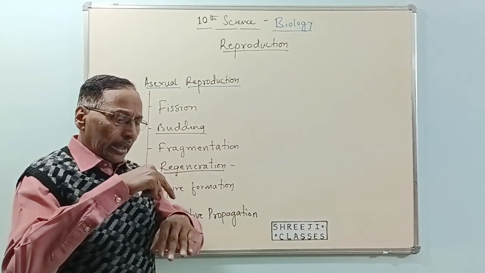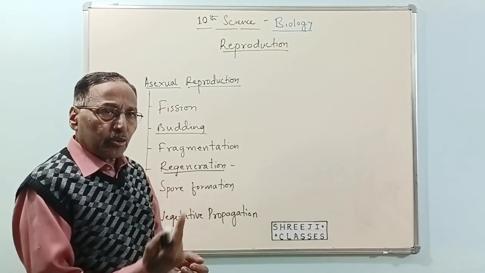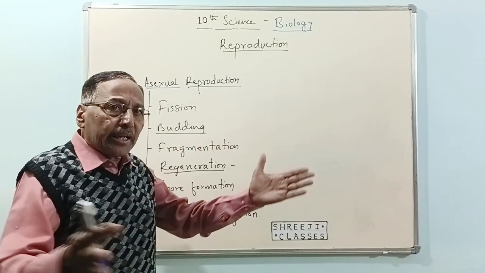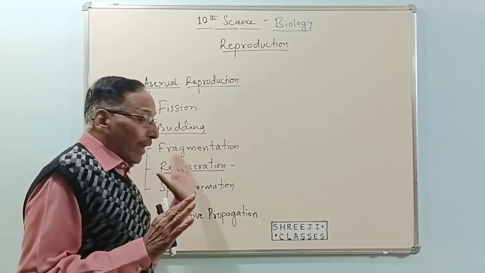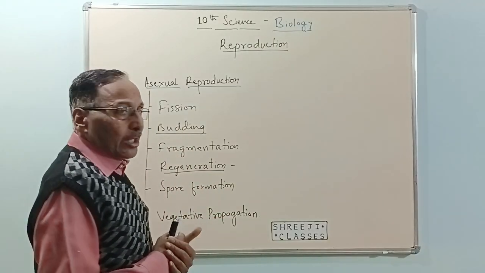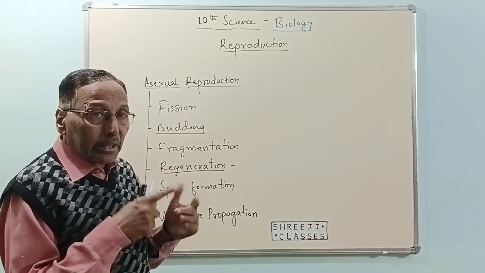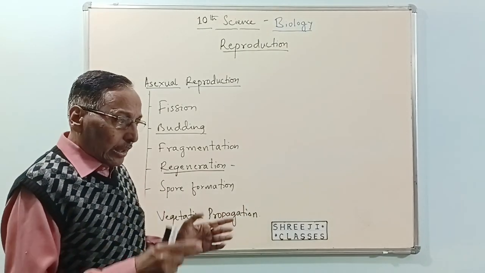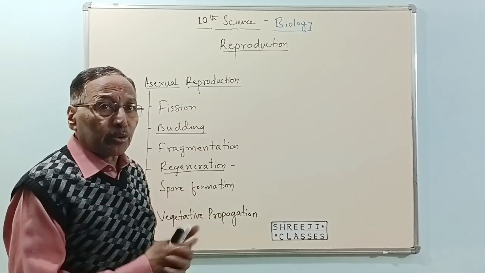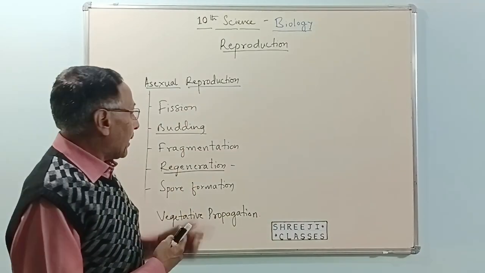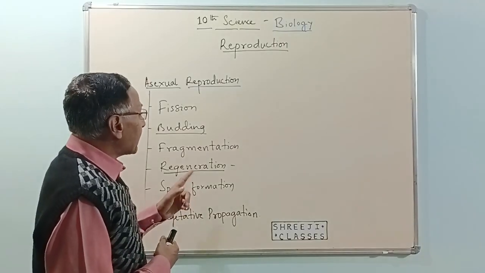Budding, forming an outgrowth on the body of the parent, which grows into an adult and gets separated from the body of the parent. Fragmentation, which takes place in multicellular filamentous algae. The alga breaks into a number of pieces and each piece grows into a new organism, like this Spirogyra, right?